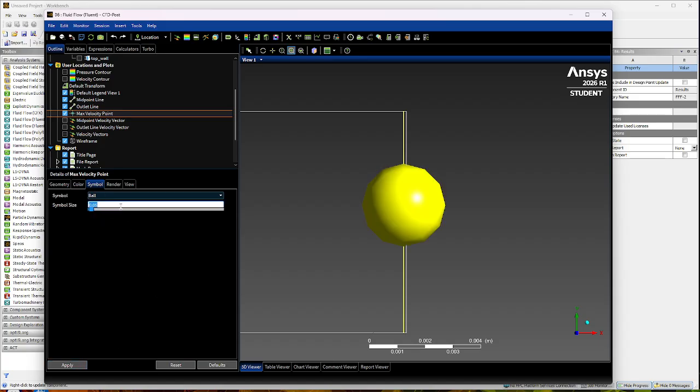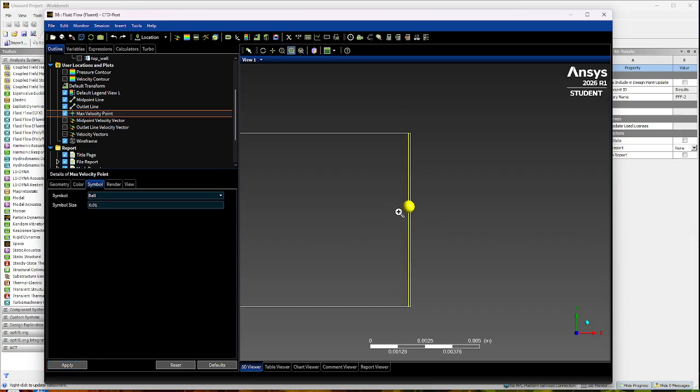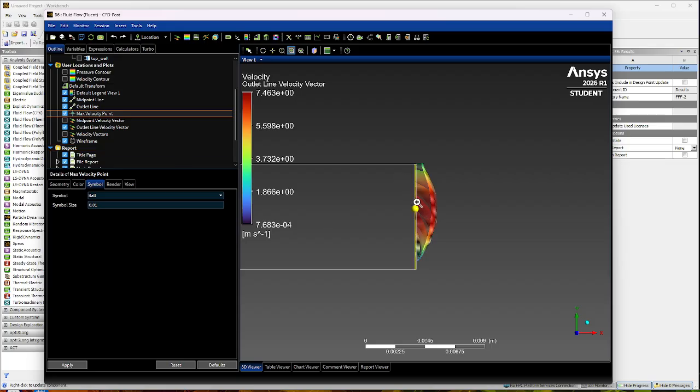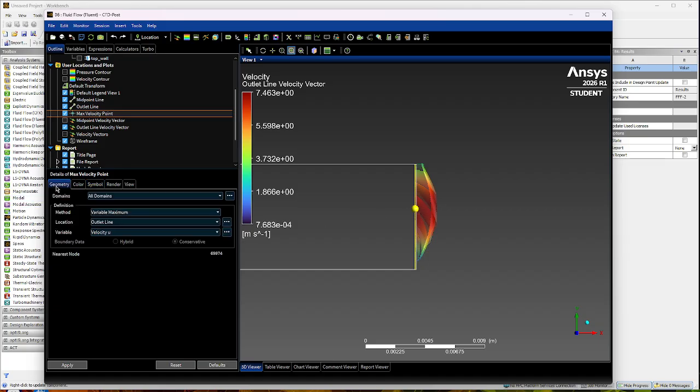Oh, no. 0.01. There you go. That's better. So we can click on the velocity vector. So we see that right here is where our maximum height happens, or our maximum velocity happens.